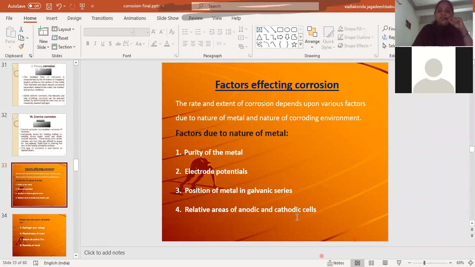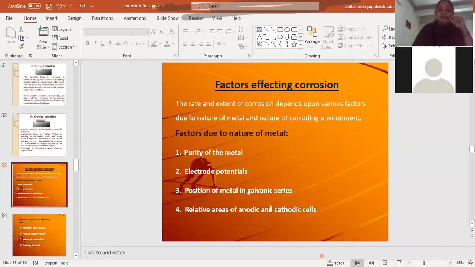For example, if we have a small cathodic area, what is the cathodic reaction taking place? Non-metallic ions are produced, which require electrons, because it is the reduction reaction taking place at the cathodic part. So at the cathode we require electrons.